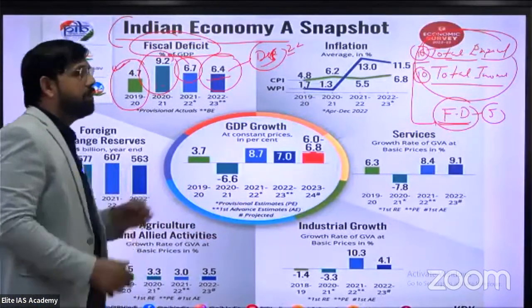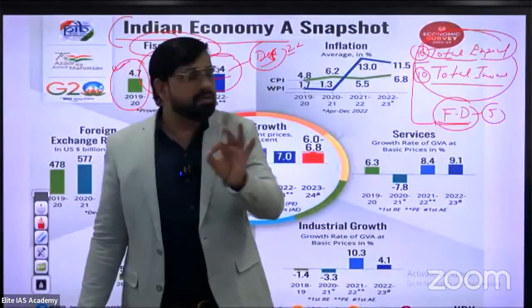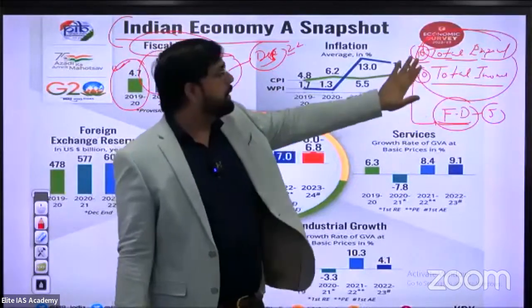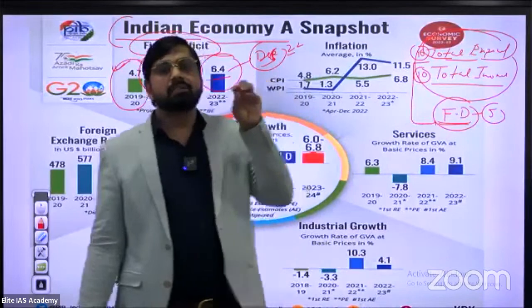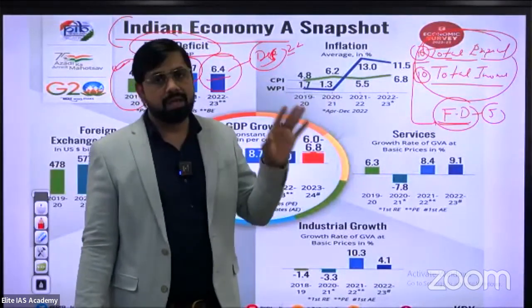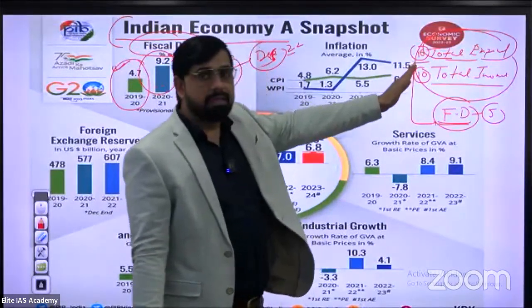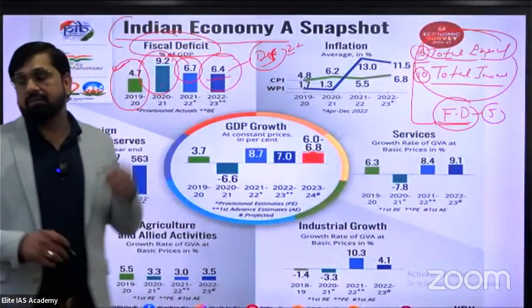Okay, 6.4%. First of all, be clear about the real meaning of fiscal deficit: when total expenditure exceeds total revenue, when total expenditure is more than total income, this condition is called fiscal deficit. Suppose the total income is 10 rupees and expenditure is 15 rupees, then the fiscal deficit is 5 rupees.